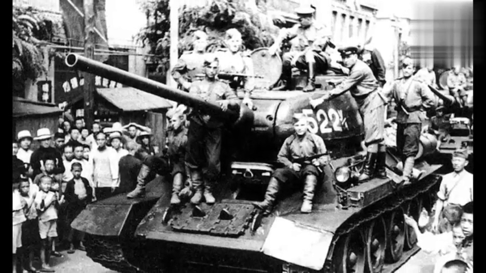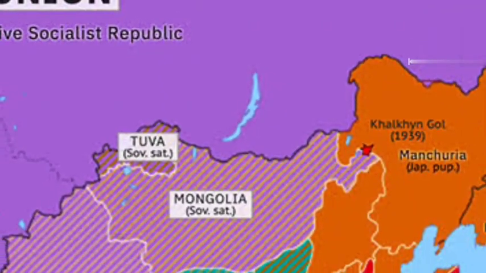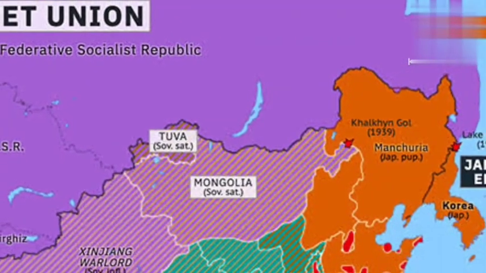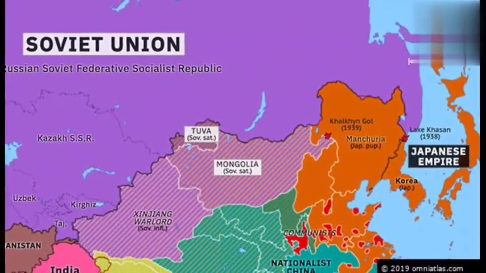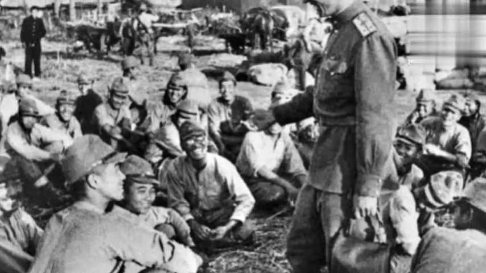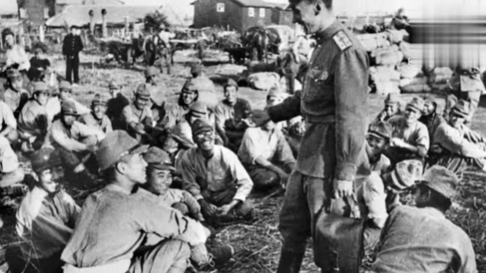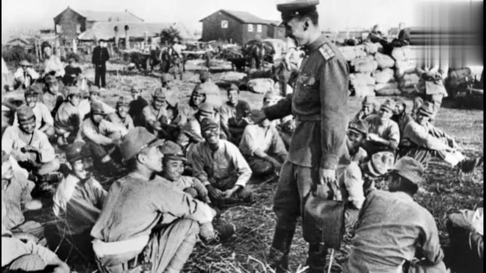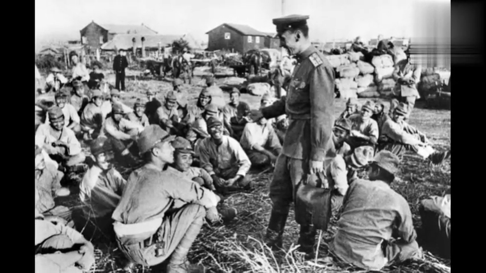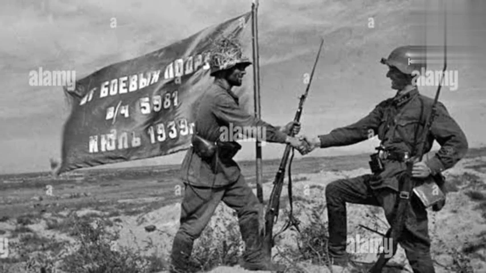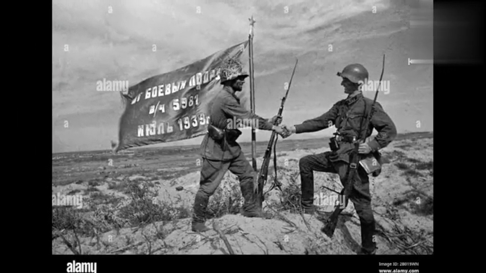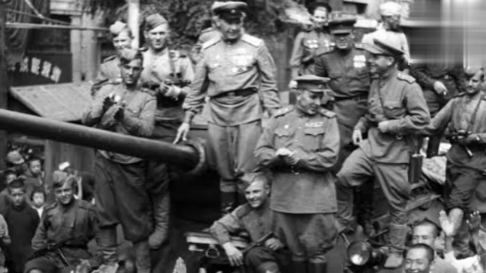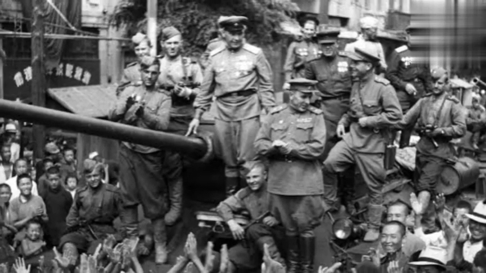On August 16, the Soviet Union declared war on Japan and started their campaign in Manchuria, which was largely unopposed. On August 18, representatives of Japan signed the Instrument of Surrender aboard the USS Missouri in Tokyo Bay, officially ending the war. But the Soviet Union continued their offensive, and on August 20, Soviet troops entered the northern part of Karafuto Island, Sakhalin Island,